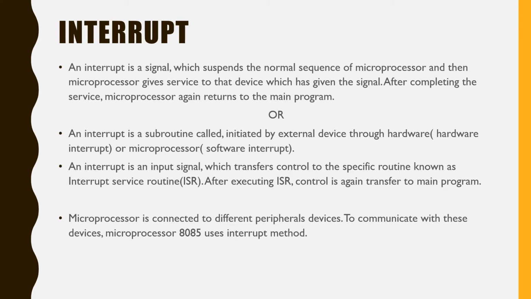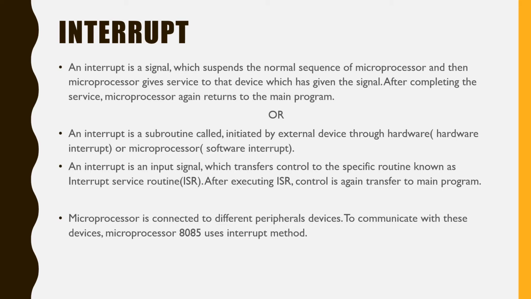So this is called a service routine. The first definition tells you what exactly an interrupt is. The second definition says an interrupt is nothing but a subroutine call initiated by an external device through hardware. Whenever a signal is initiated by an external device through hardware, it is called a hardware interrupt. And whenever a signal is initiated by an instruction of the microprocessor, it is called a software interrupt.